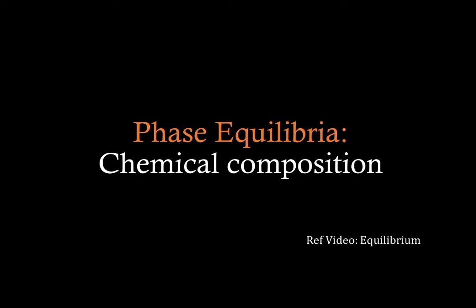We have discussed concentration gradient. Let's say the amount of A is higher in one phase and lower in the other phase. For these two phases to be in equilibrium, we expect intuitively that the composition, the concentration of A, should be same. When the equilibrium is achieved, at least we expect the composition to be same.